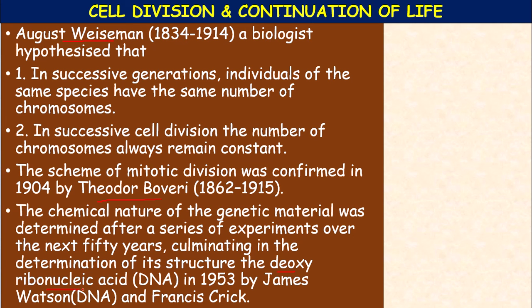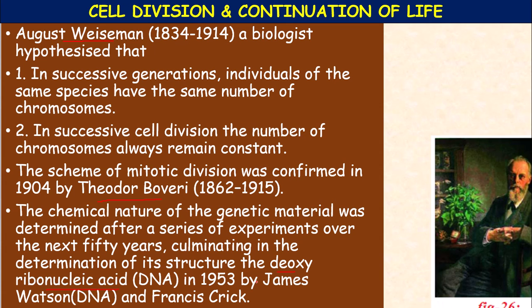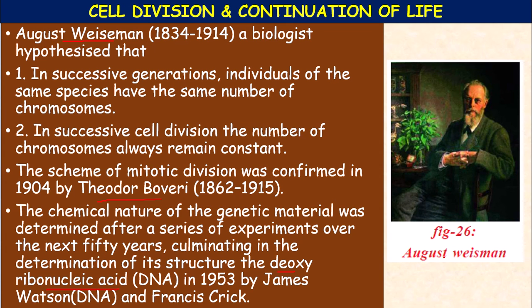Deoxyribonucleic acid. In 1953, they proposed the structure of DNA. So, August Weismann.